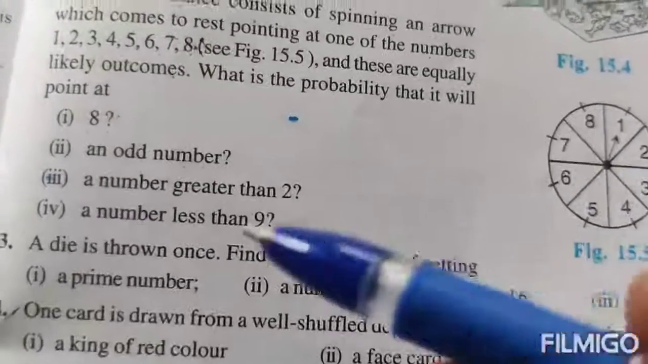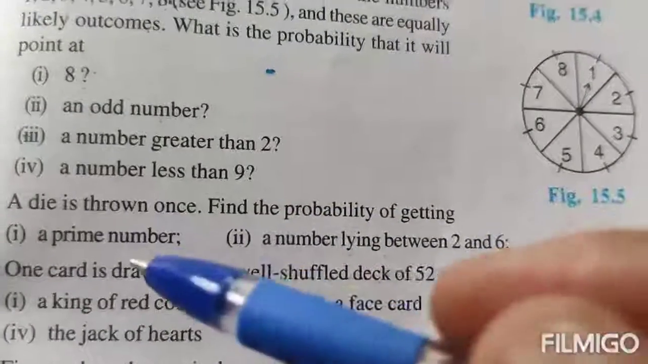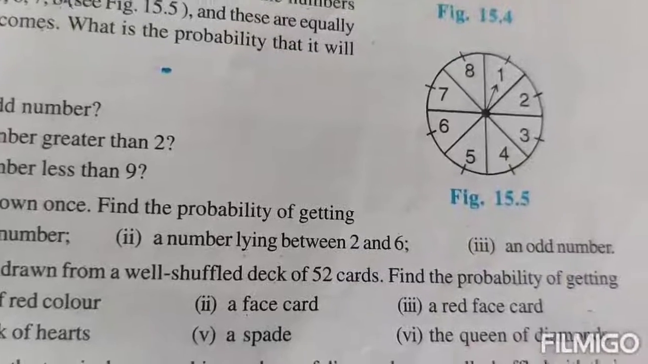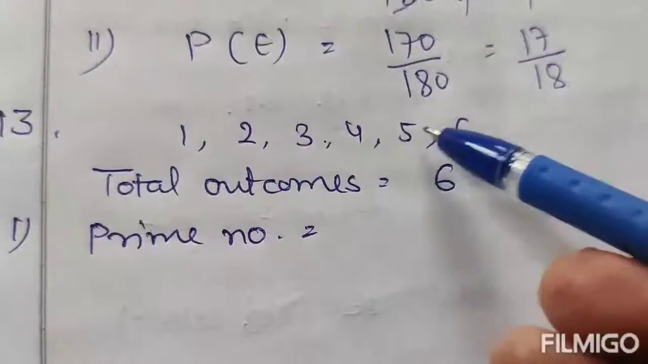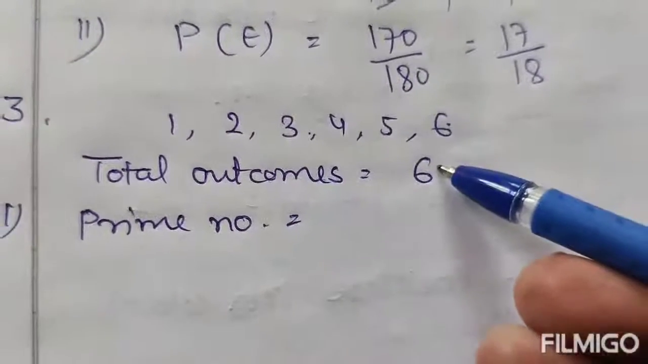Next question. A die is thrown once. What is the probability of getting a prime number, a number lying between 2 and 6, and an odd number? The outcomes are 1, 2, 3, 4, 5, 6. The number of total outcomes is 6.